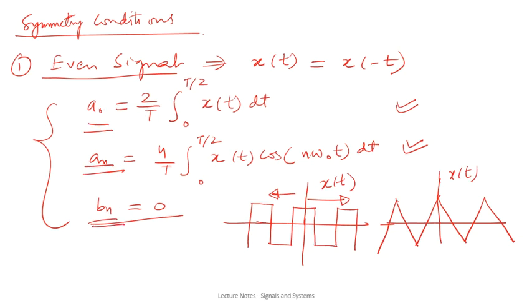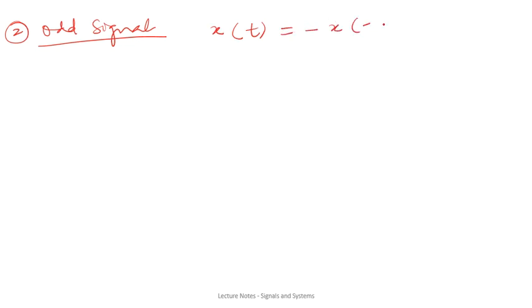Similarly, there can be other types of symmetries as well, like if the signal is an odd signal, or we can say that odd symmetry is present in the signal. In the case of odd symmetry, you know that this condition has to be satisfied, that is x(t) should be equal to minus x(-t). Again by looking at the waveform, you can tell whether the signal is an odd signal or not.